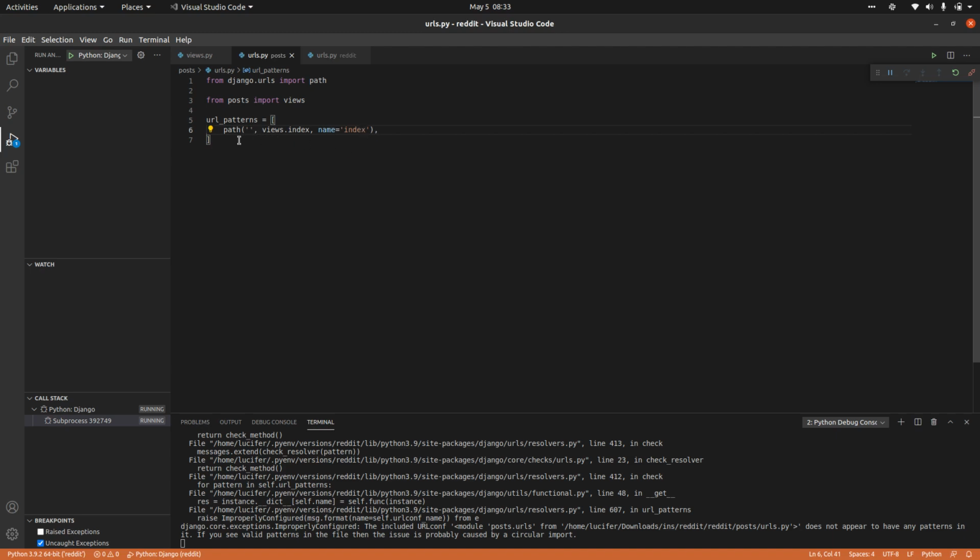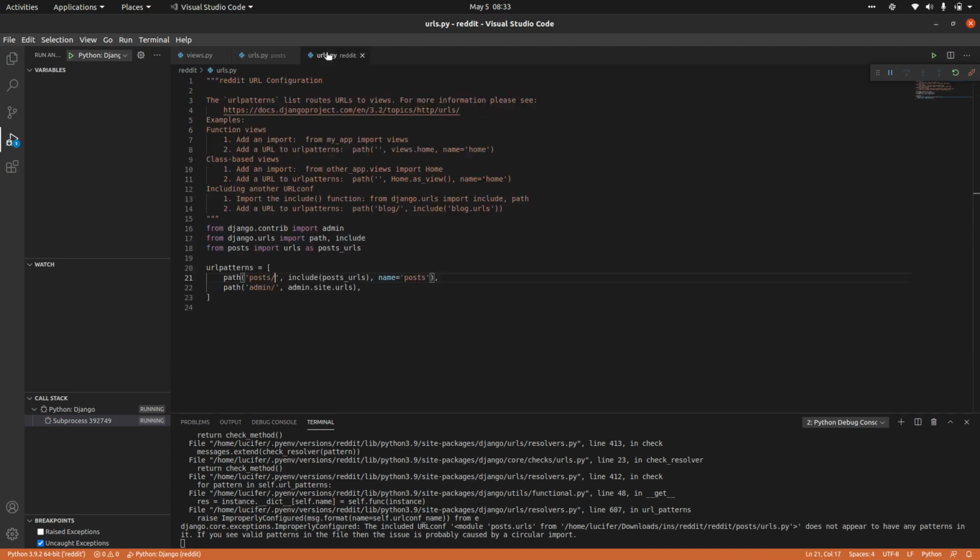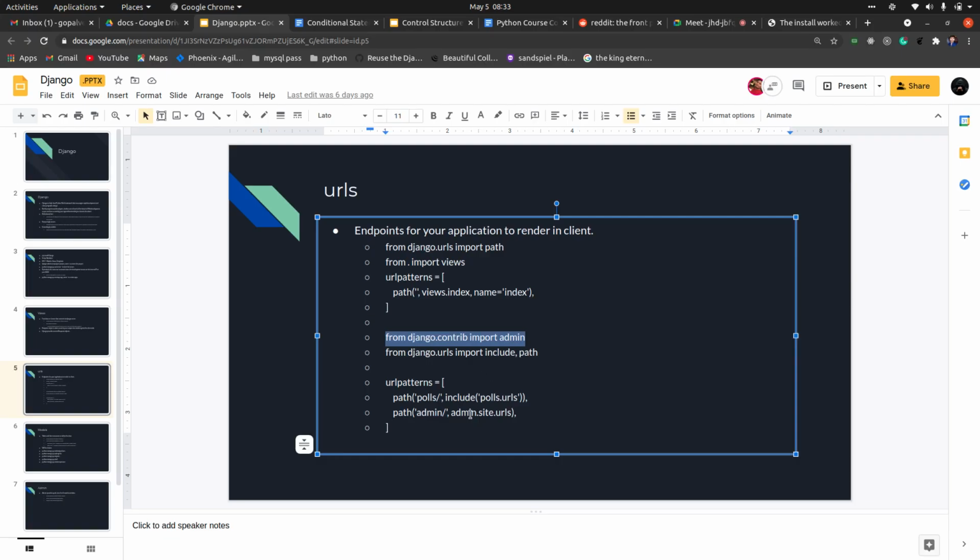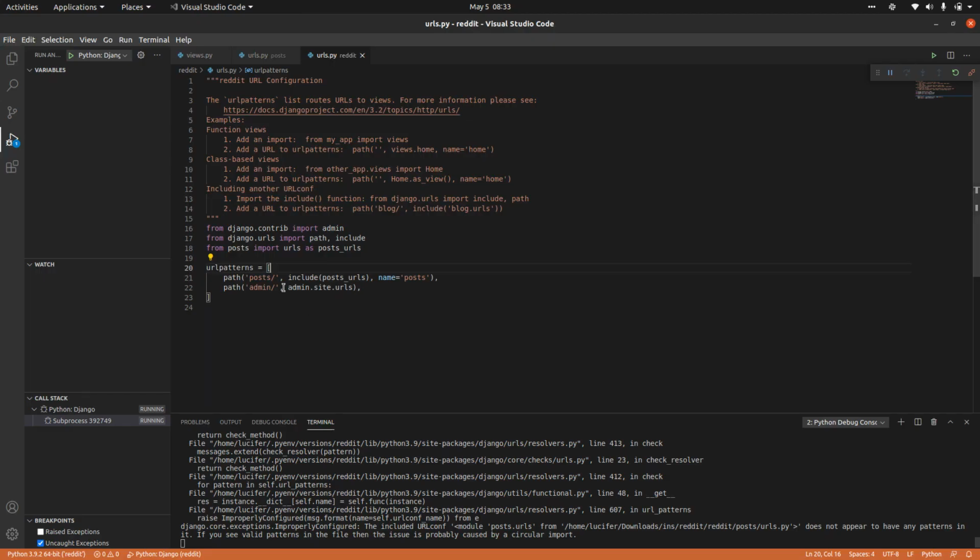Views.index, name equal to index, path. We are doing a silly mistake. I just have to find that. Include posts URLs. This should be fine. Let me remove the verbose name for one second.